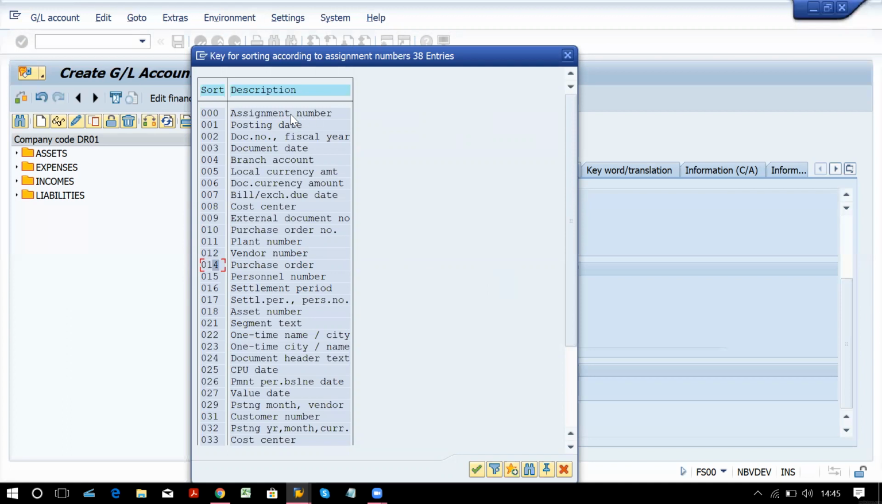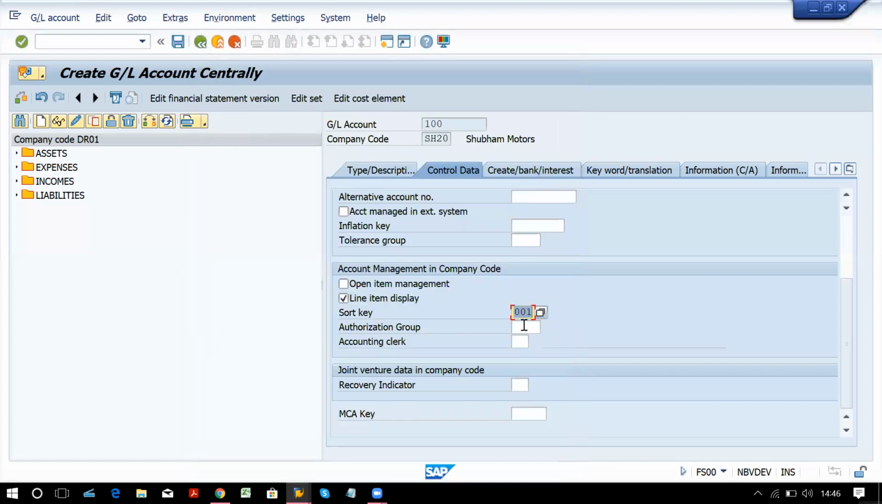In interviews also you will face this question, and this is important as per certification as well. So in certification also, this question is important. Generally we give posting date, that is 001. So the posting date will get displayed. Practically we are going to see how it will appear in the assignment number field.